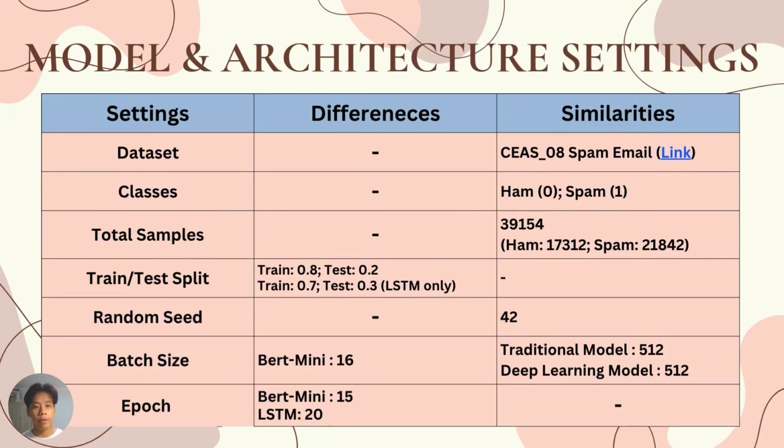For batch size, the difference is BERT Mini 16, and the similarity will be 512 for the traditional models. So as for the deep learning models, next is the epoch. The difference is BERT Mini 15 and LSTM will be 20.